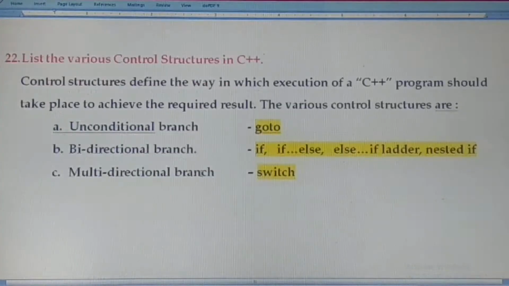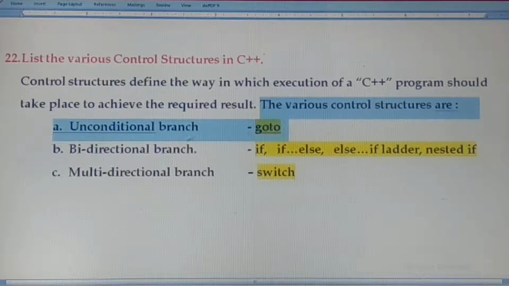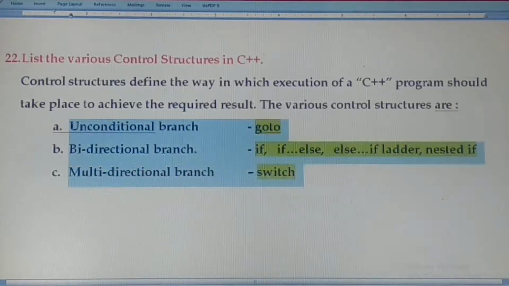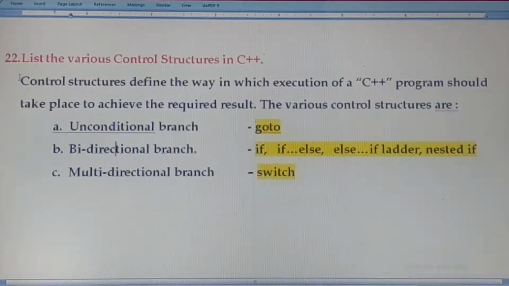The next question is, list the various control structures in C++. Control structures define the way in which execution of a C++ program should take place to achieve the required result. The various control structures are unconditional branch, the goto statement; bidirectional branch, if, if else, else if ladder, nested if; multi-directional branch, the switch statement. These are very important control structures in C++.